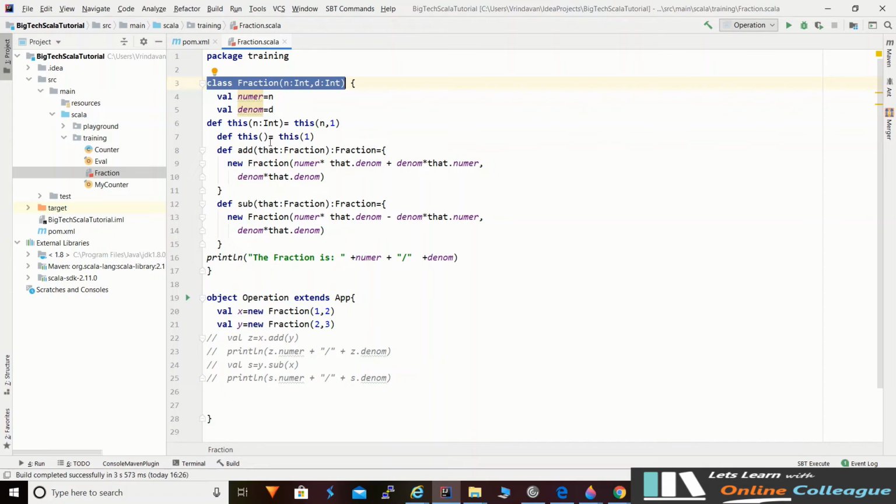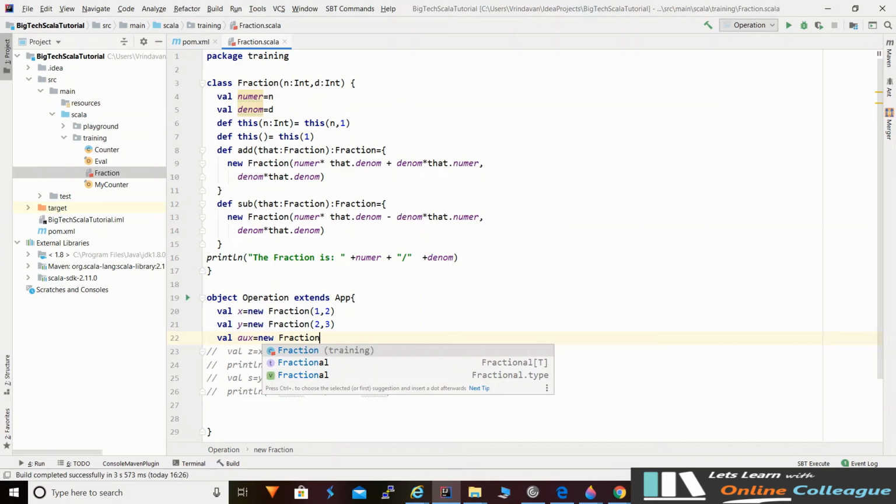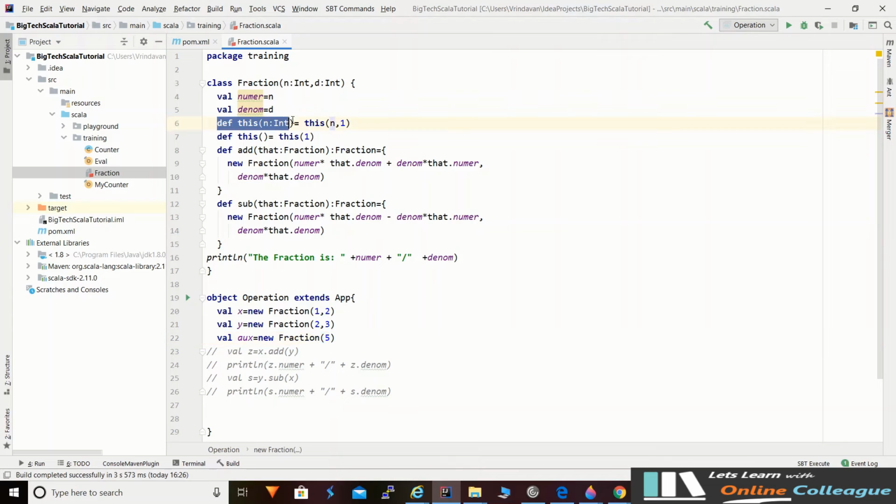So let's create an object of it over here. Provide an auxiliary variable and create a new object of this class Fraction, and let's pass an integer value, suppose 5. This is not giving any error. So this will call this auxiliary constructor, this one. This is an integer and by default its denominator will be 1.